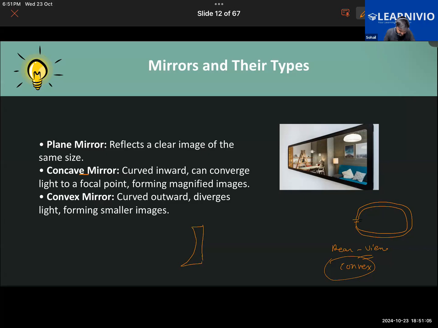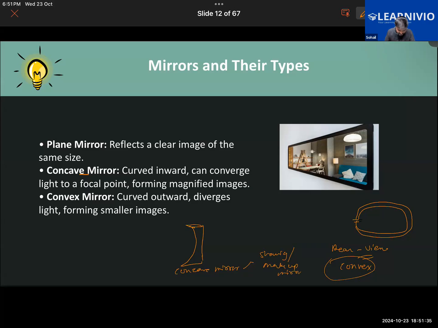The reflecting surface of the concave mirror will be bent inwards. It will be bent in the inward direction. So it will be used in the shaving mirror, right? You guys know shaving mirror or the makeup mirror. So concave mirrors are used there. Concave mirrors will be used in the shaving or the makeup mirror.